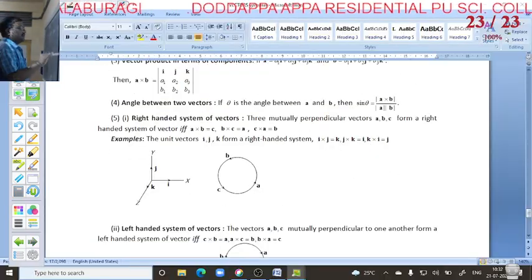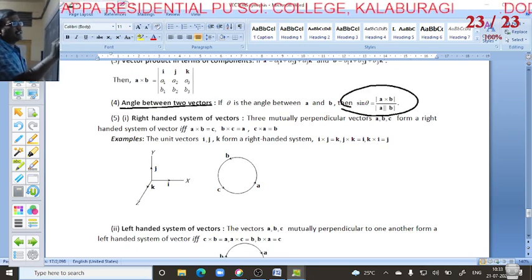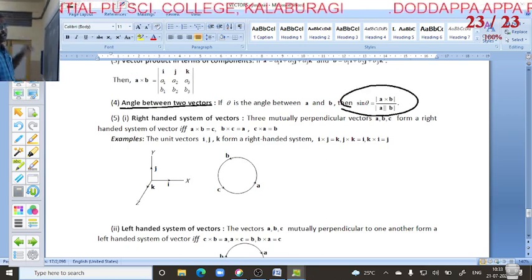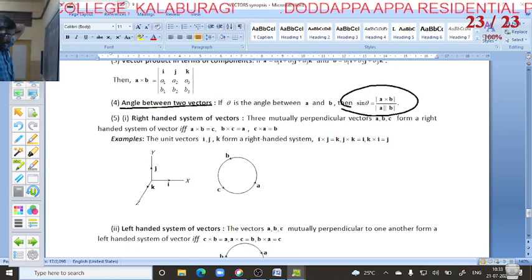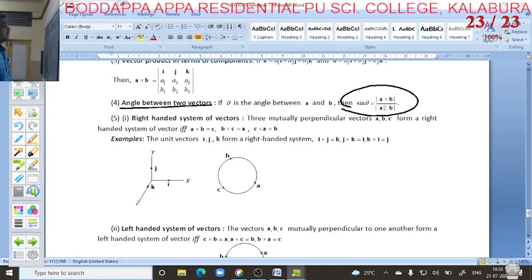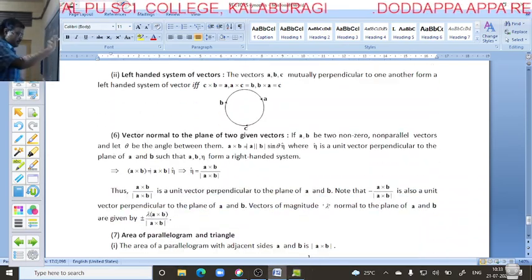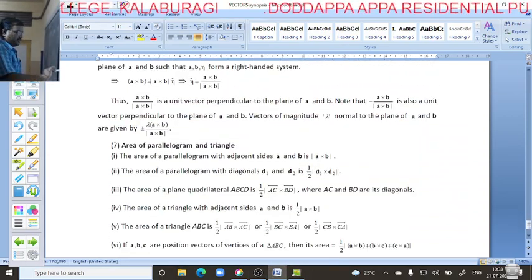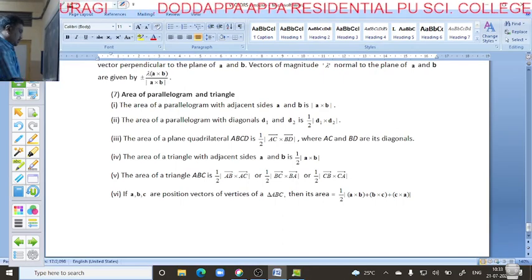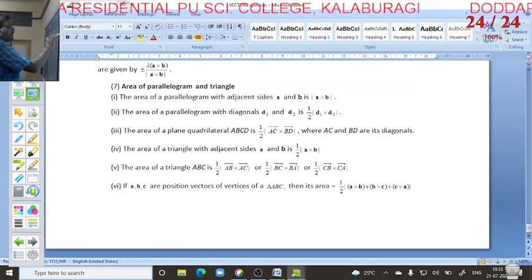Another very important formula is the angle between two vectors. Sin theta is equal to magnitude of vector A cross vector B divided by magnitude of vector A into magnitude of vector B. Lastly, here are some important formulas.